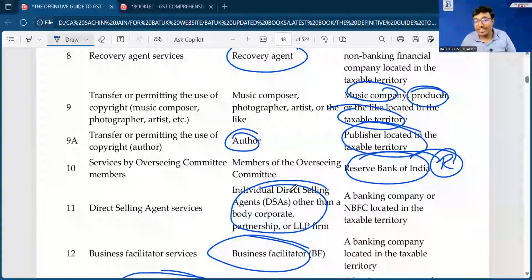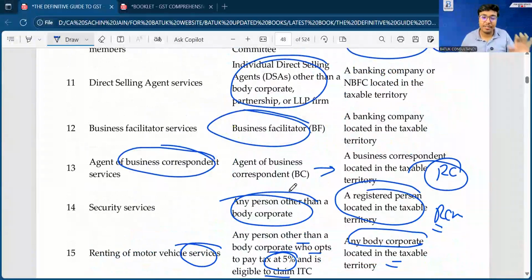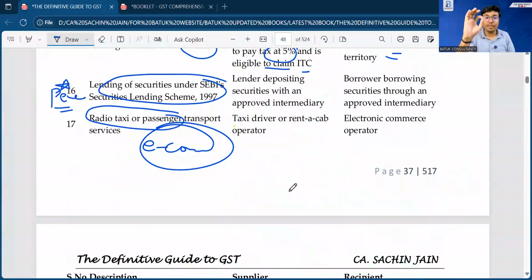So I request each one of you, sir, after completion of today's session, and on Saturday and Sunday we have leave, you can do one thing, just go through this list once. It will be very helpful for you, so that everything will be in your brain, because on Monday in the first 10 minutes we will revise all the line items of section 9 subsection 3 goods and services.